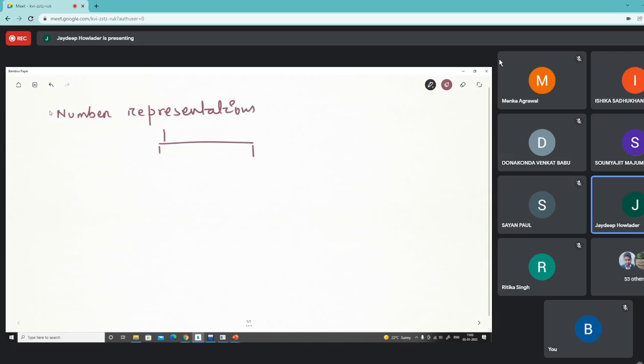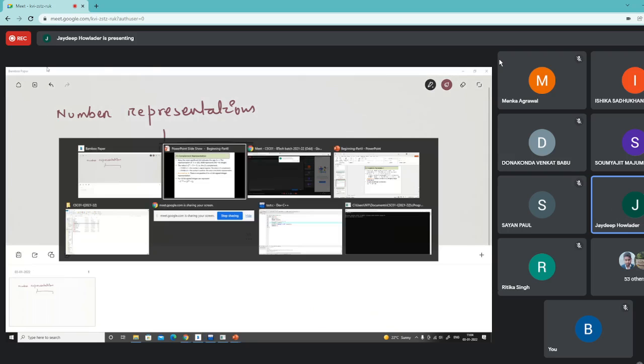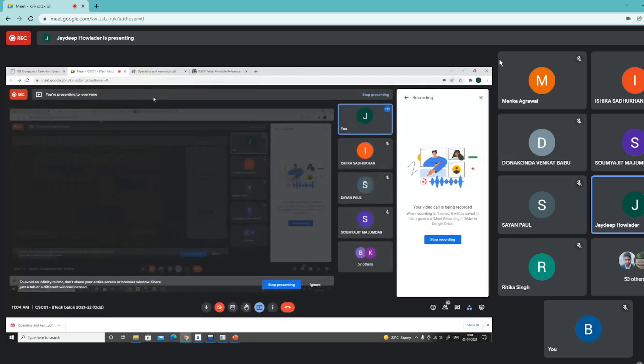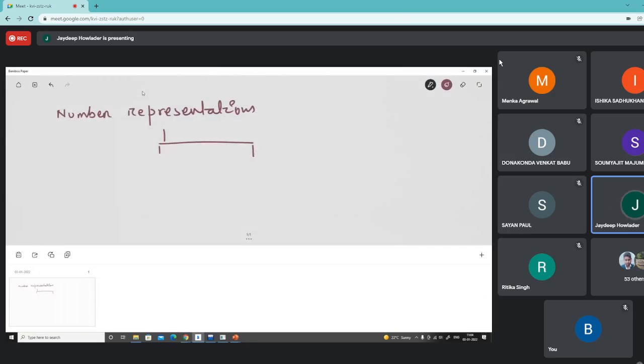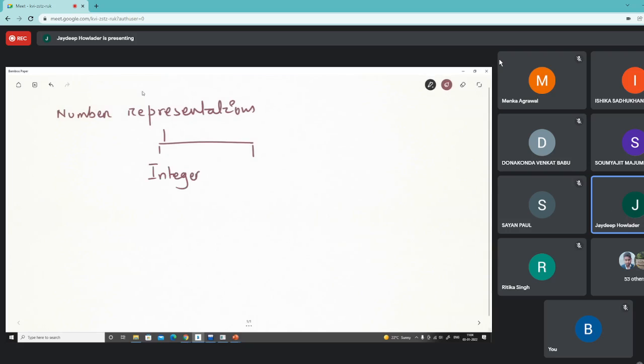One is how do we represent an integer? So there are integers, and there are real or float.